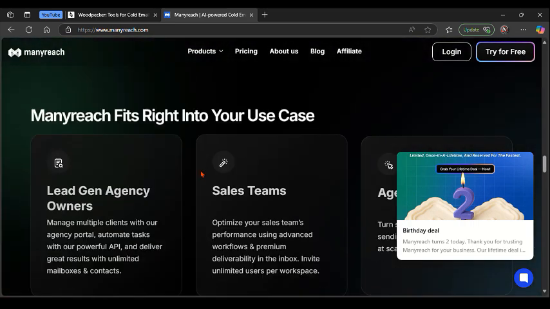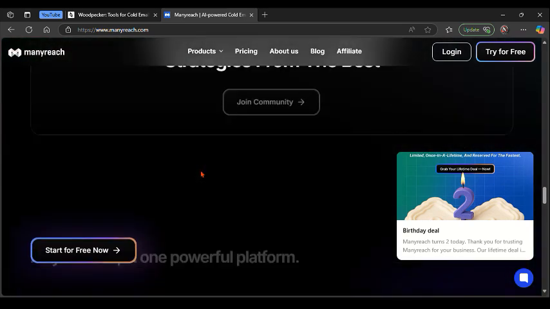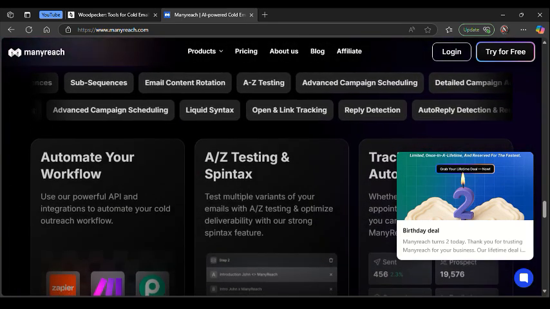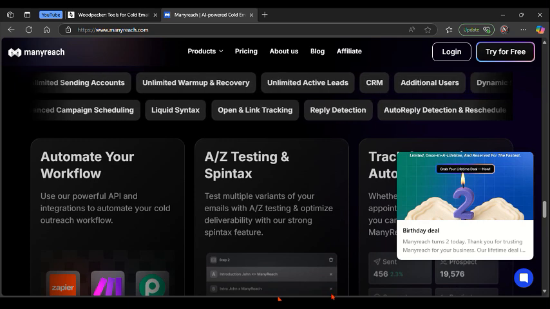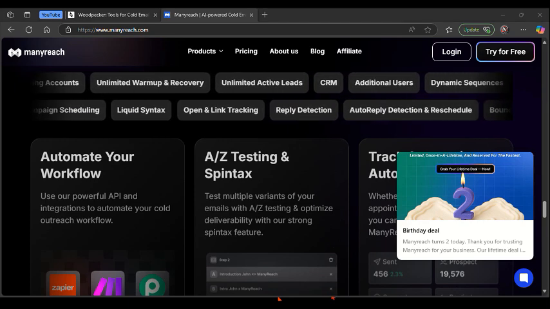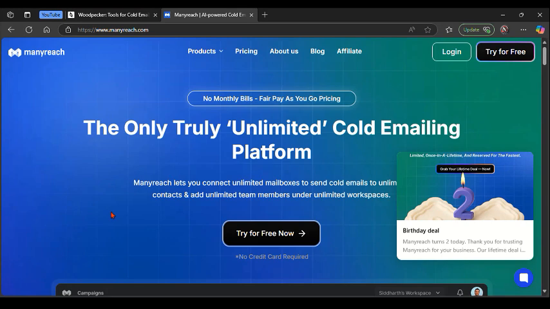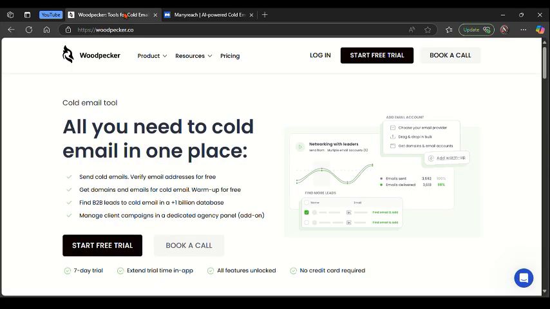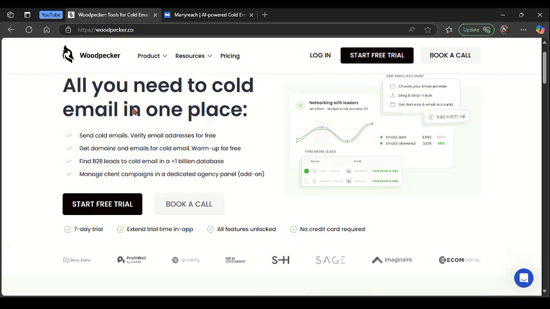And talking about what these two platforms are best for, Woodpecker is best for small to mid-size B2B teams seeking a reliable cold email sequence with strong personalization. On the other side, Manyreach is best for growth-focused teams needing scalable cold outreach across email and LinkedIn.